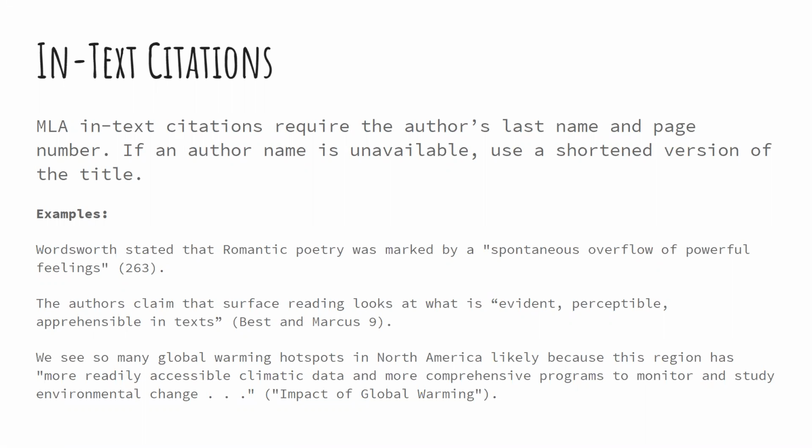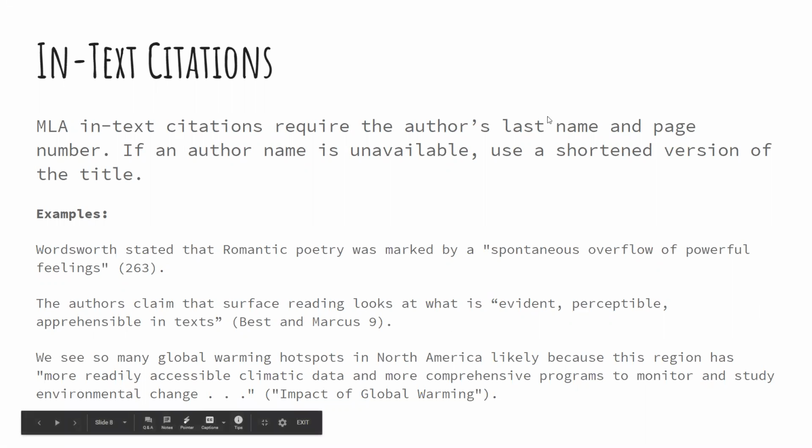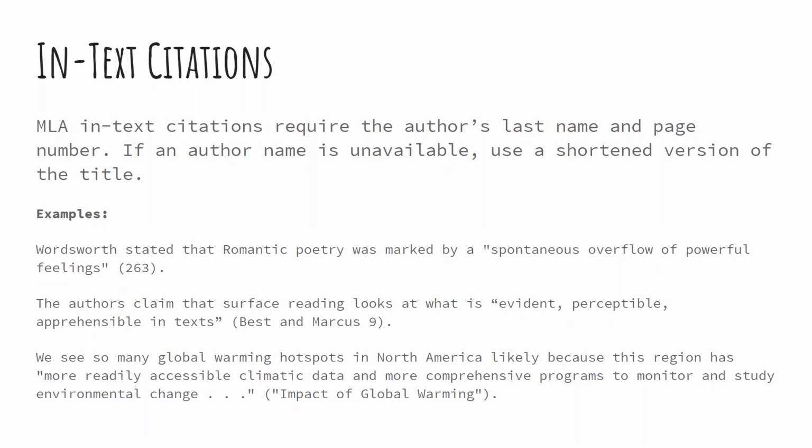So again, just to review one last time, when you're doing the in-text citations in MLA, it's parentheses, last name, page number, end parentheses, period. If there's not an author name, what you want to use is a shortened version of the title. So in the example I gave you, it's parentheses. Then because article titles go in quotation marks, they are not italicized, it's quotation, impact of global warming, end quotation, end parentheses, period. Make sure you are putting the period outside of the parentheses.